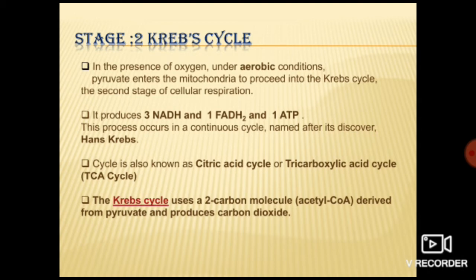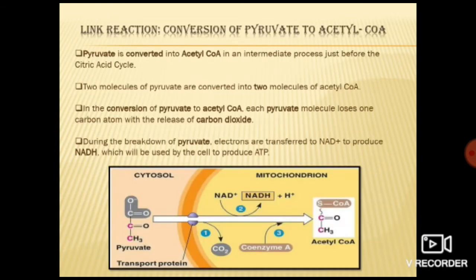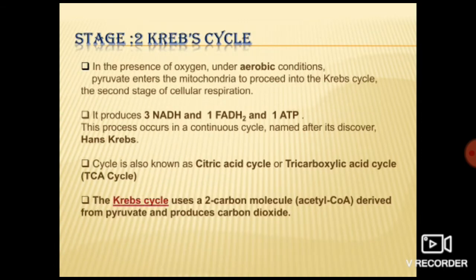So in glycolysis, what does it produce? 2 molecules of ATP and 1 molecule of NADH, right? In link reaction, what have you studied, what was produced? 2 molecules of carbon dioxide and what? 2 molecules of NADH2, that is the reduced form, correct? And in Krebs cycle, what have you studied? 3 molecules of NADH2, 1 molecule of FADH2 and 1 molecule of ATP. Till here, is that clear?